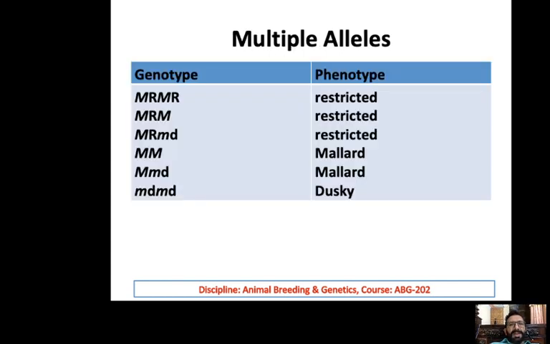Similar is the case with multiple alleles. You can see here the genotypes MR MR, then MR and M, MR and MD, then MM, M and MD, and MD MD. So you see the phenotype is different. When the MR allele is there, the phenotype is restricted. So it means MR is dominant over M or MD. And when MM is there, it is mellowed. And when M and MD are there, again the phenotype is mellowed. So it means M is dominant over MD. And in the third case, MD, that is the dusky.